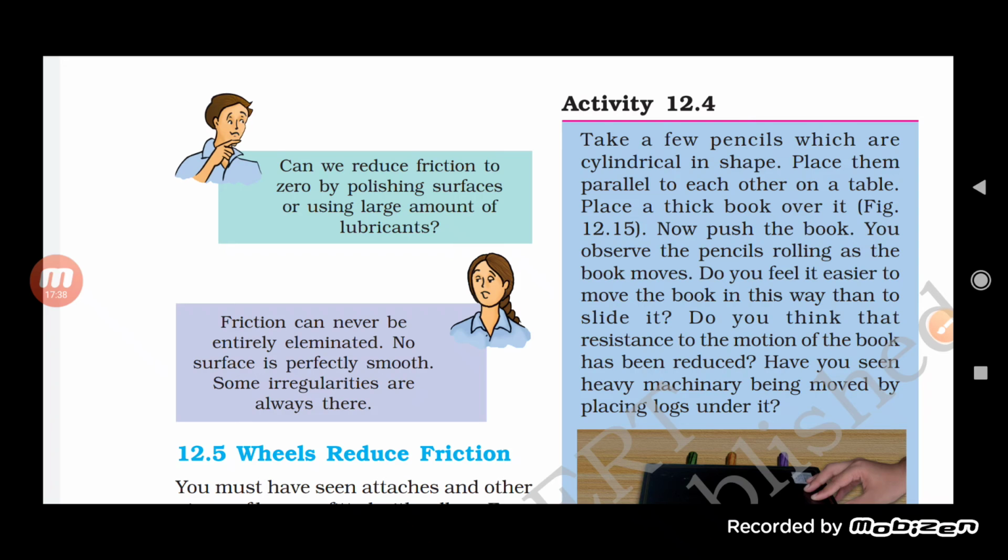It is written here that the surface can become smooth because of applying lubricant, polish or paint, and we can reduce the irregularities, but we cannot eliminate them from the surface. The irregularities will always be present, so we cannot eliminate friction totally.